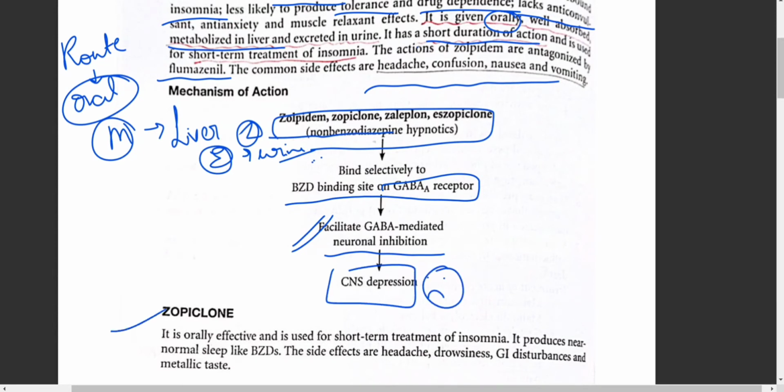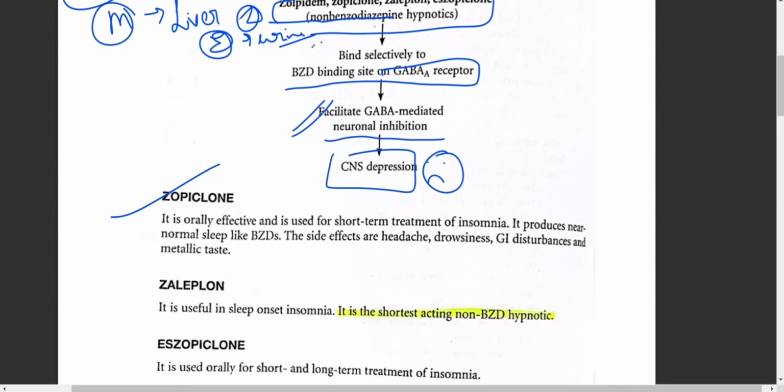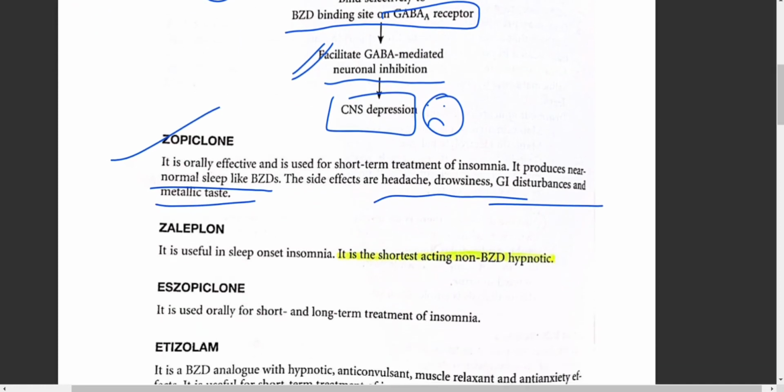Next drug is zopiclone. It's an orally effective drug, and it's used for short term treatment since it has a shorter duration of action. It produces near normal sleep like benzodiazepines, but the side effects are headache, drowsiness, nausea, GI disturbances, metallic taste, etc. Zaleplon is also useful in shorter onset and shorter duration of action kind of sleep, and it is useful in sleep onset insomnia.